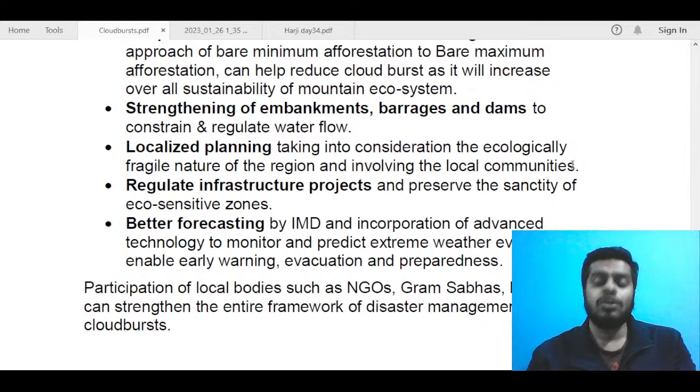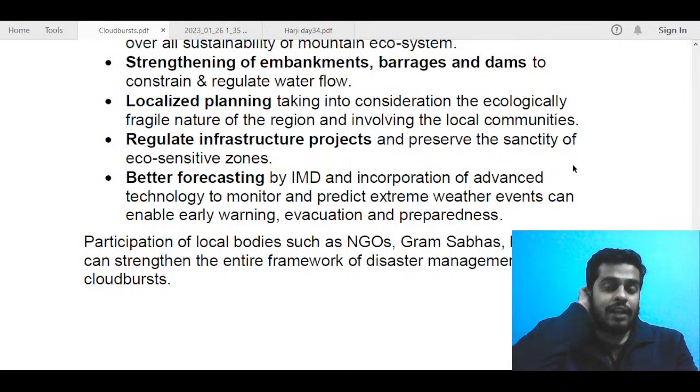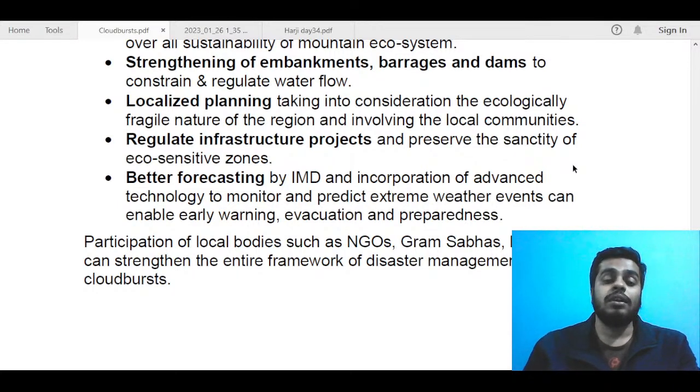So these are some basic points about how to manage disasters, and I just curated it according to cloudburst, like what are the measures that we can take in case of flash flooding or for preventing cloudbursts. So regulating of infrastructure projects and preserving the sanctity of eco-sensitive zones. Next is about better forecasting by IMD and incorporation of advanced technology to monitor and predict extreme weather events, which can enable early warning, evacuation, and preparedness. So you can also talk about this. So this was the way forward.